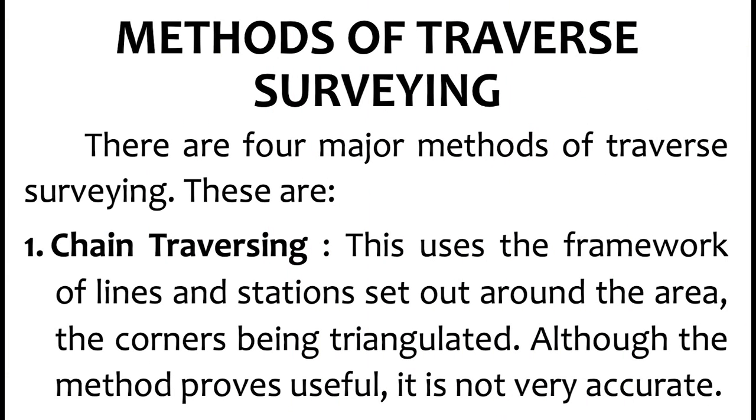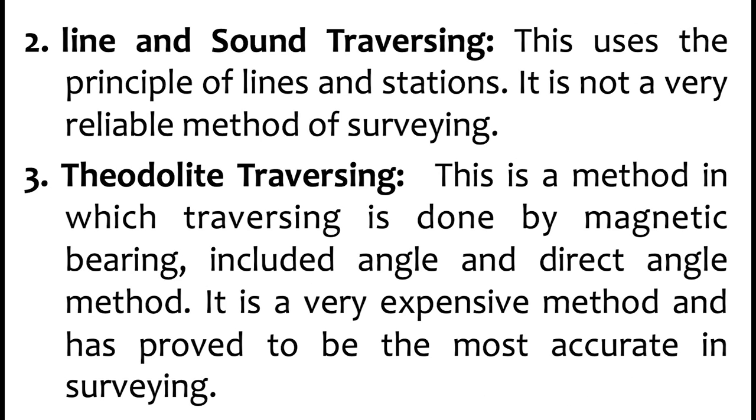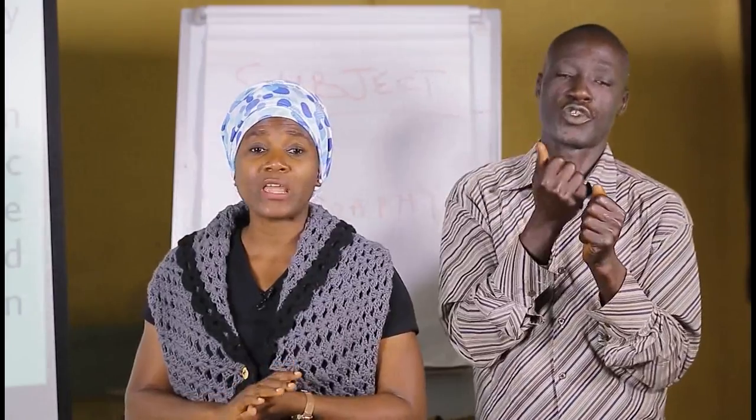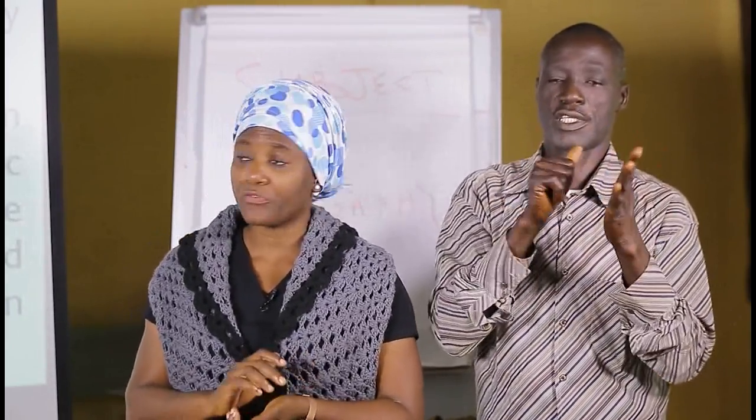What are the methods of traverse surveying? We have four main methods of traverse surveying. We have one, the chain traversing. It uses the framework of lines and stations to set out the area, around the area, the corners being triangulated. Number two, we have the line and sound traversing. Number three, we have the theodolite traversing. The theodolite traversing is actually preferred because it is the most accurate method of surveying. However, it is the most expensive method.